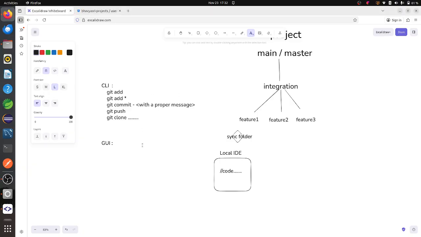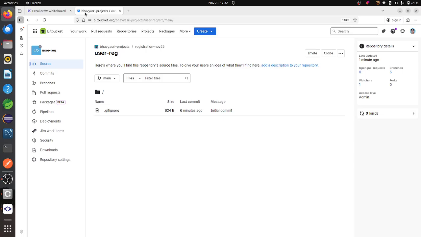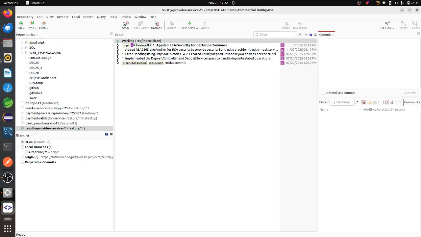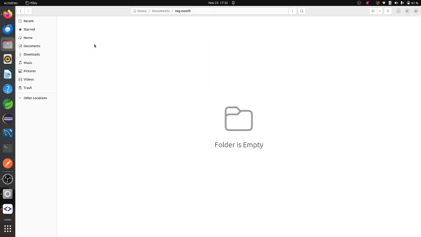Whatever the changes are, for example, here inside main, nothing is there. As of now, it will only create the .gitignore, as I selected that one. But I want to clone this into SmartGit. Or otherwise, if I want to use CLI commands, I have to clone it to this place.